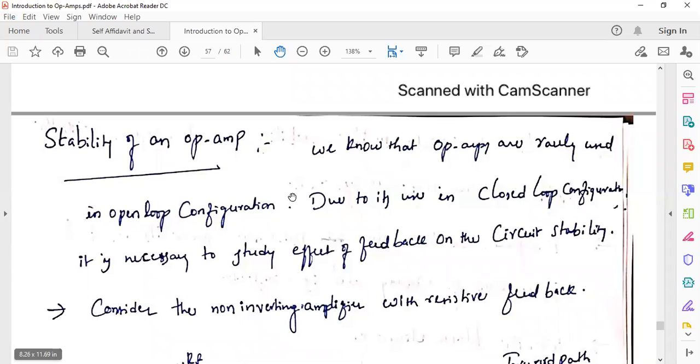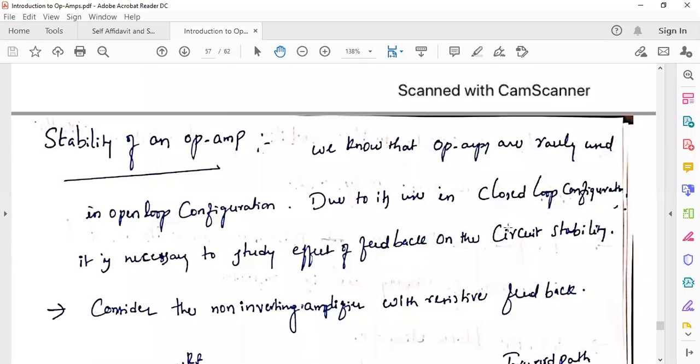Rarely used in open loop configuration means we have to use the operational amplifier in closed loop mode. Due to its use in closed loop configuration, we have to study the effect of feedback on circuit stability. What is the difference between open loop and closed loop circuits? The feedback. An open loop system doesn't have any feedback, but a closed loop system has feedback. So open loop systems are stable, closed loop systems are not stable. The difference in the circuit or block diagram is the feedback.